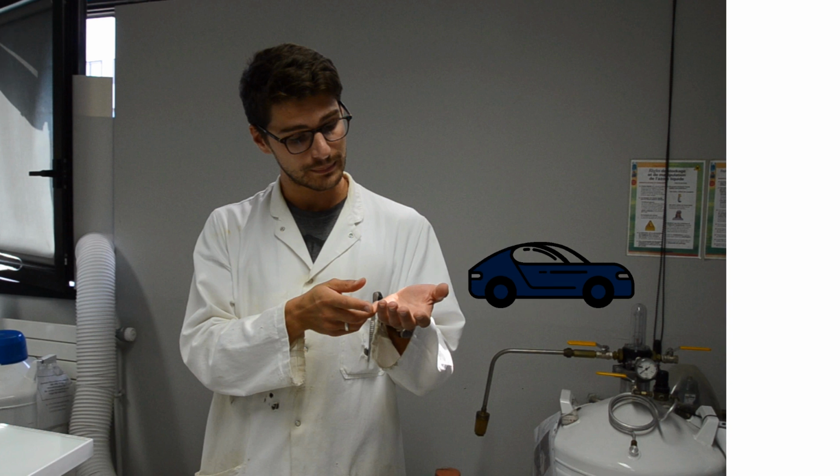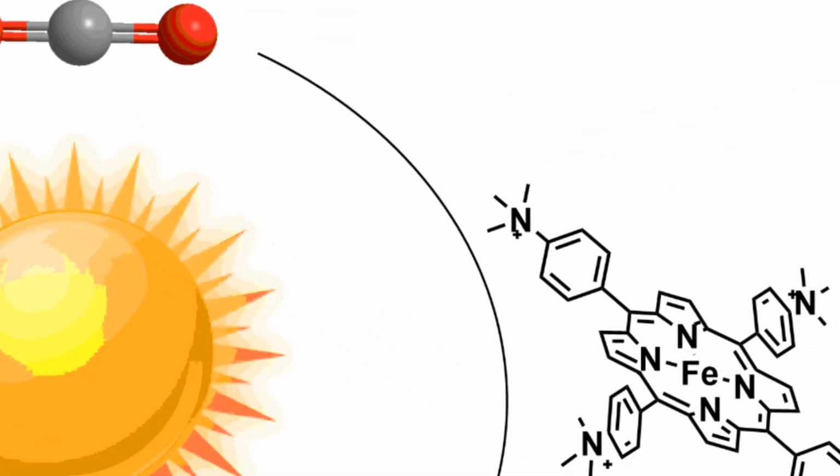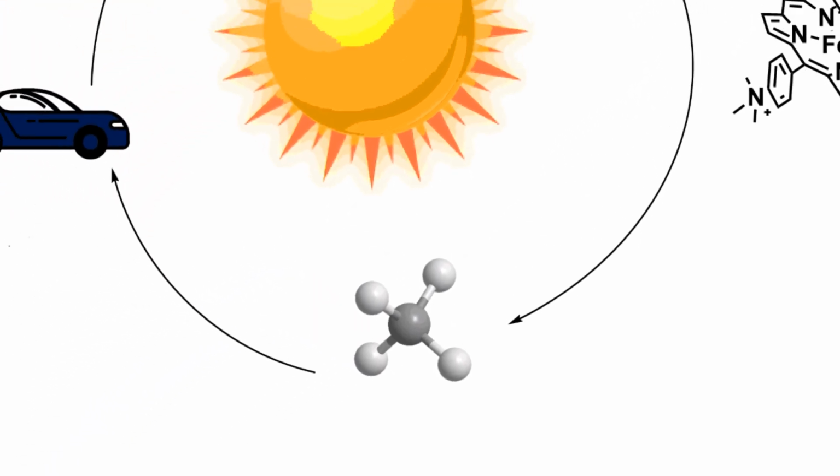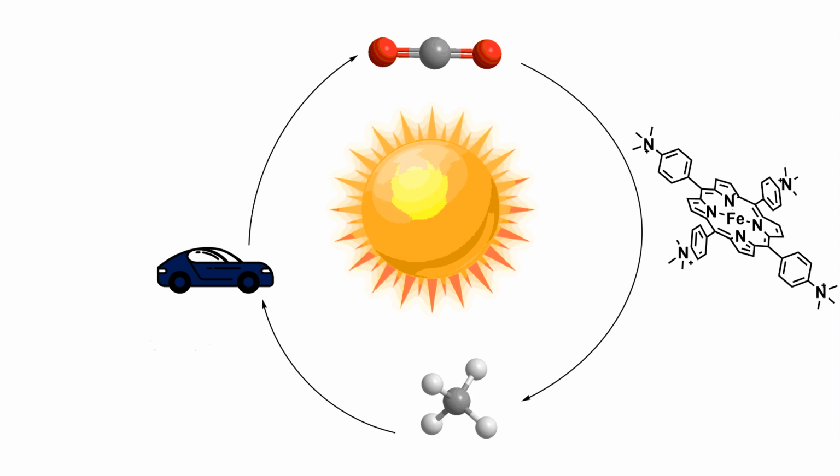This technology is at the experimental state and needs a few years of optimization before you can find methane produced in your car. By burning the methane you will create energy and CO2 that will be reduced back to methane, creating then a carbon-free fuel using sunlight as a main source of energy.